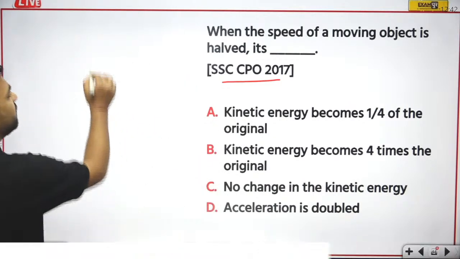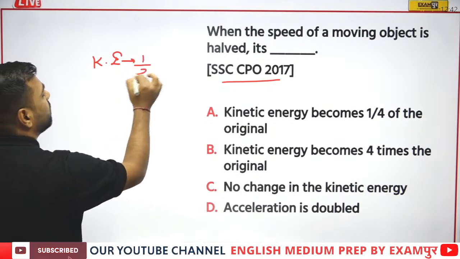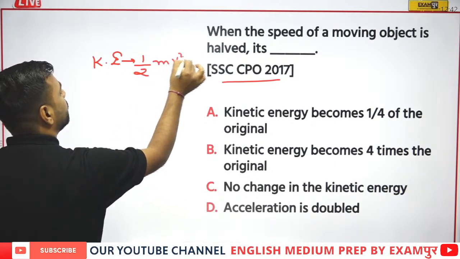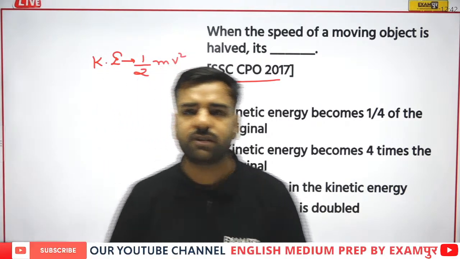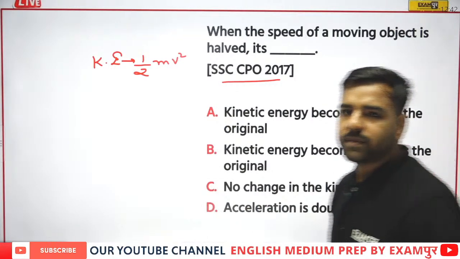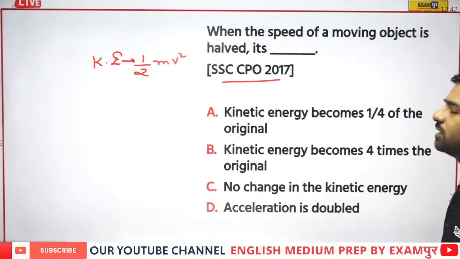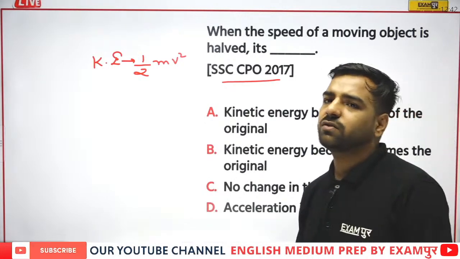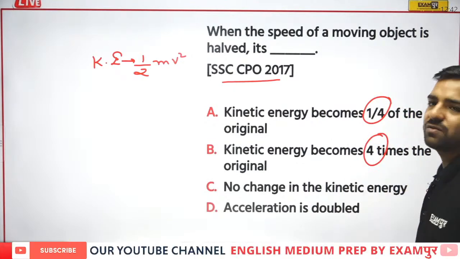We know that whenever we talk about the kinetic energy, we can talk about half mv square, right? Now what is going to happen? So Prajwal is with B, that is kinetic energy will become 4 times of the original. Jeevita is with A, that is kinetic energy becomes 1/4 of the original. Ganesh is also with A, that is 1/4. Let's see, 1/4 is the correct answer or 4 times, because we are having 2 options.